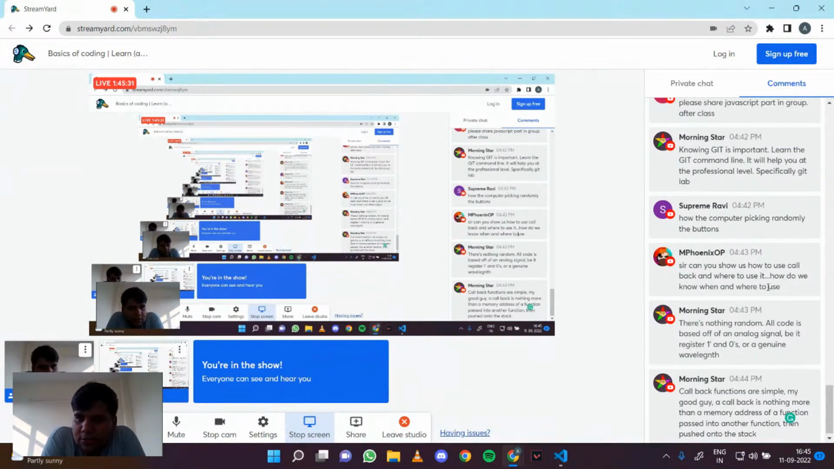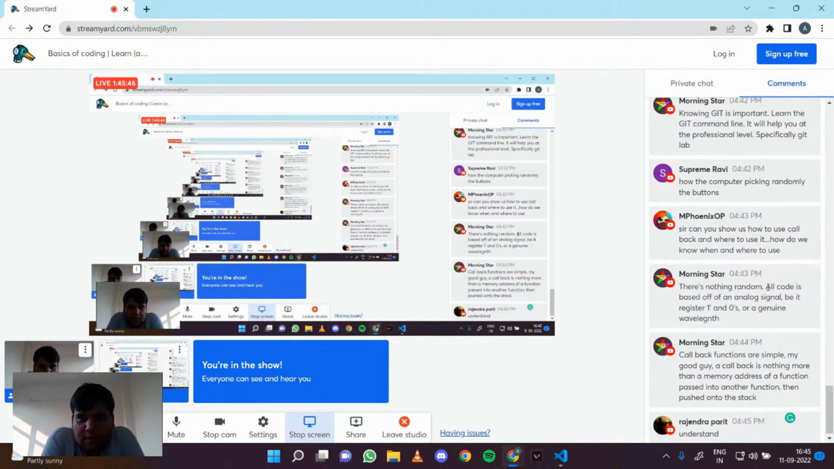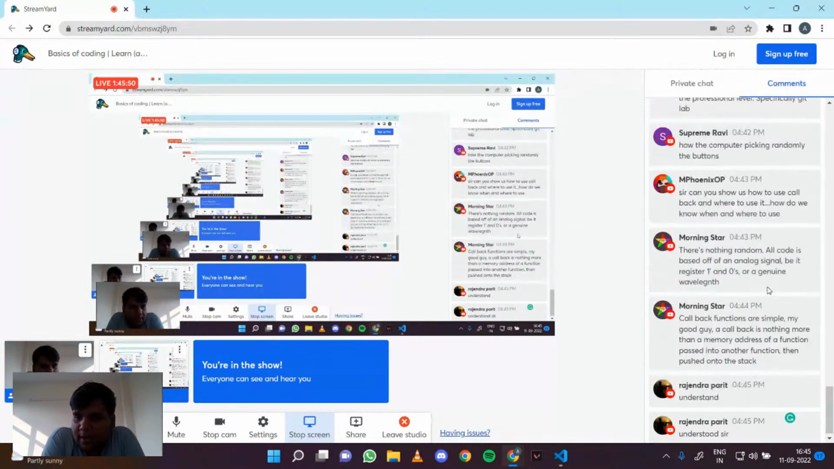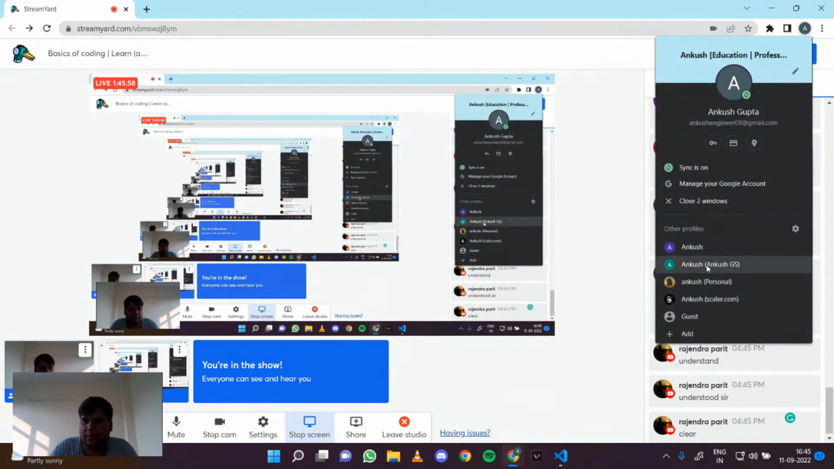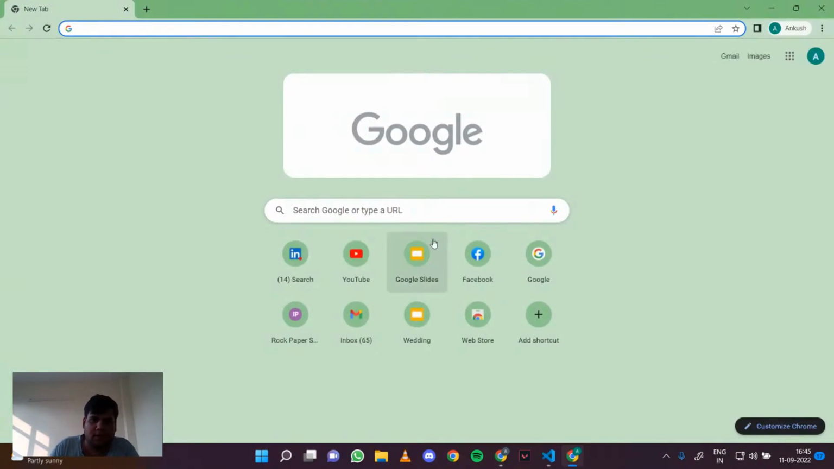Are there any doubts? Okay, so MP Phoenix asks, can you use callback function and where to use it? A callback function is when a function accepts another function as a parameter. That's when we use a callback function. Okay, so if there are no doubts, let's continue with our slide presentation.